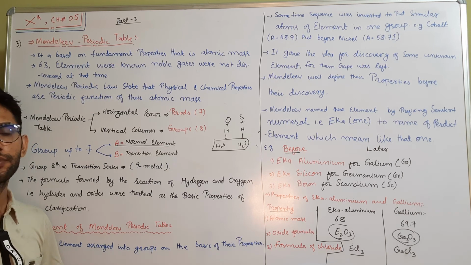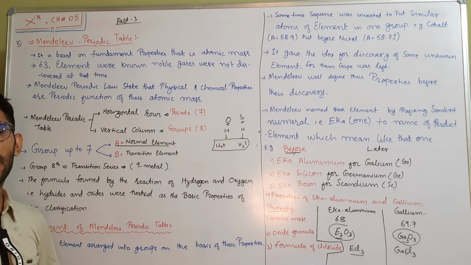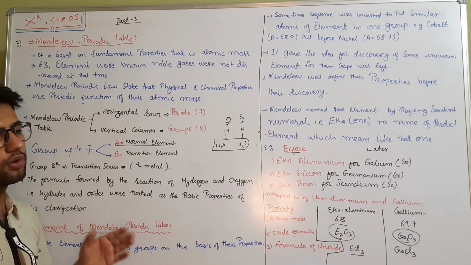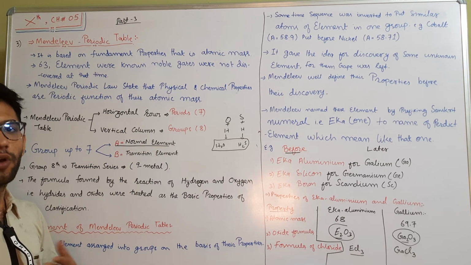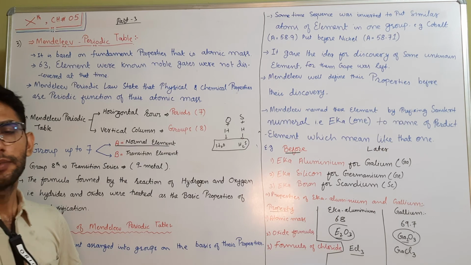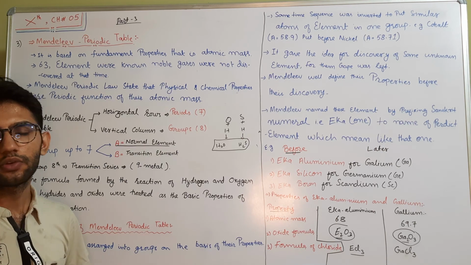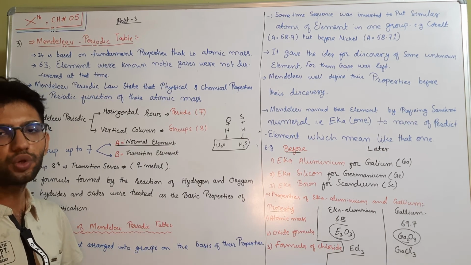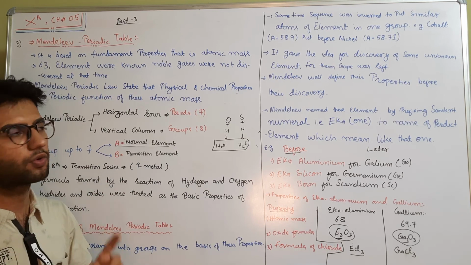How to put the atoms into the one groups? We need to react the unknown atoms with hydrogen and oxygen. If there are similarities in the basic formulas of their hydride and oxide, then we should put them into the one group.